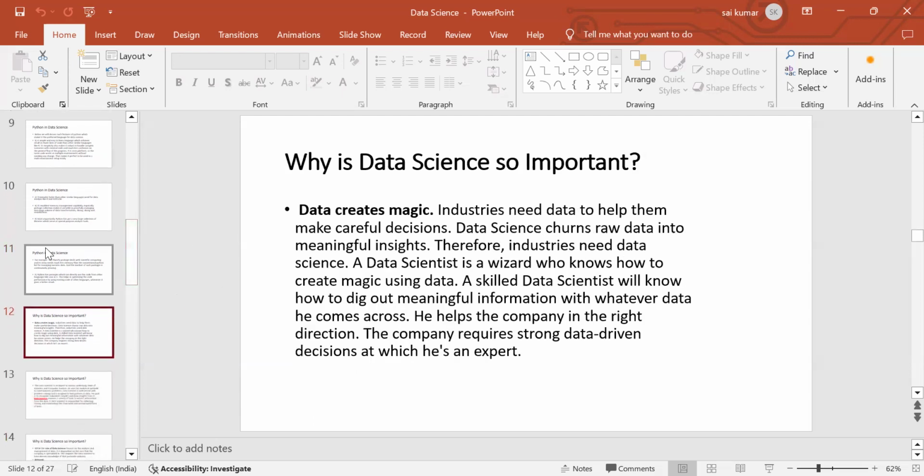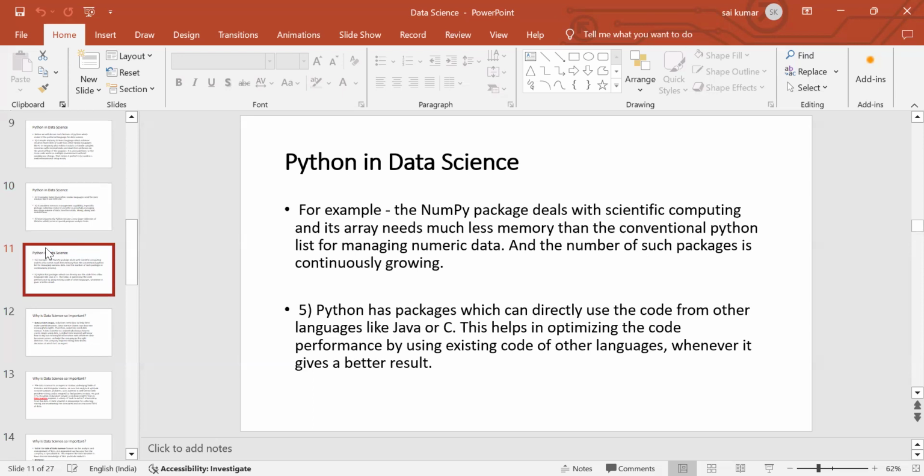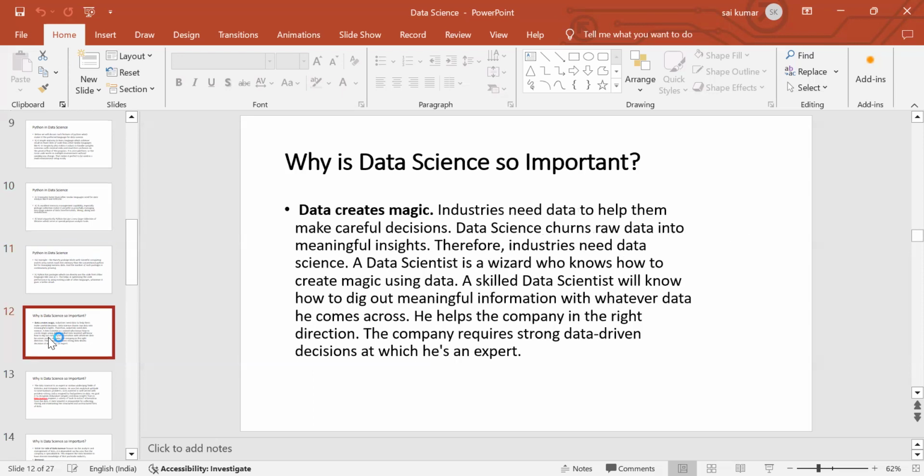So this is about why we select Python for data science. Now let's see why data science is so important nowadays. Why is the demand for data science jobs higher? As we discussed earlier, the demand for data science will increase in the next few years. Let's see the importance of data science.